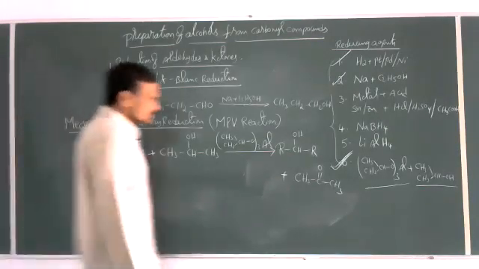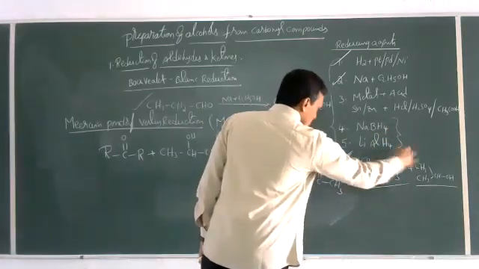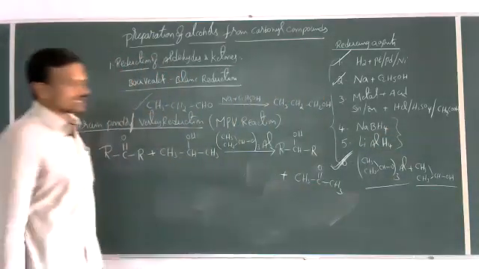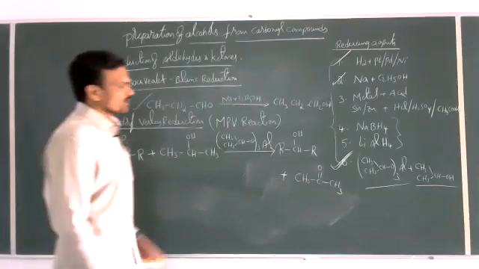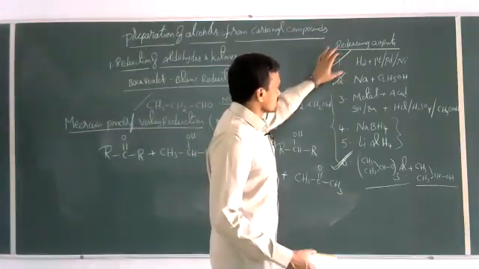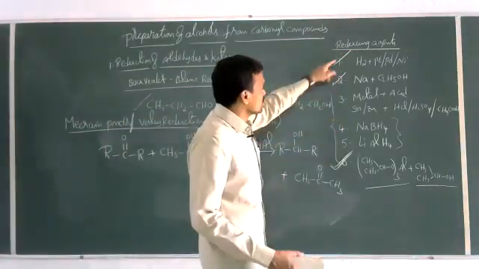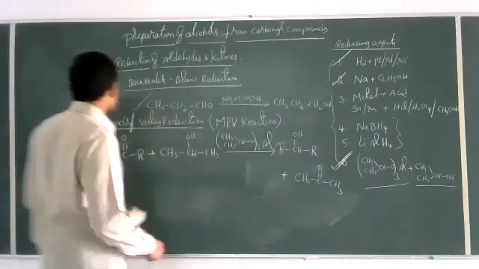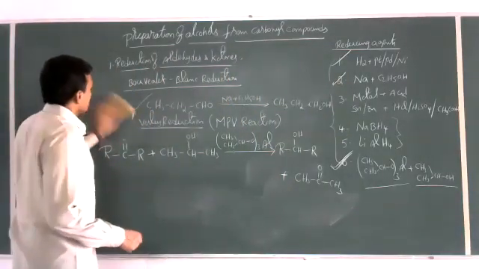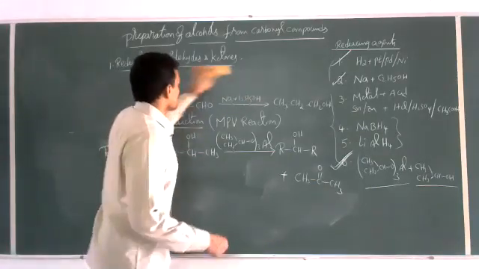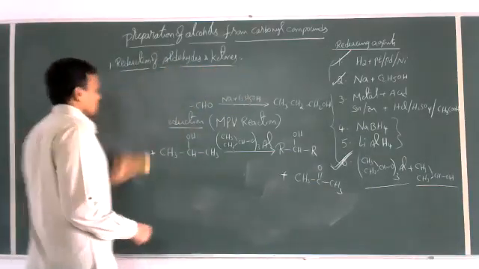Next, under what conditions do we use NaBH4 and LiAlH4? What is the difference between the first case and the fourth and fifth cases? Under what conditions do we have to use these catalysts? The process is the same, but in different cases we are using different catalysts. Now I'll take one more condition.